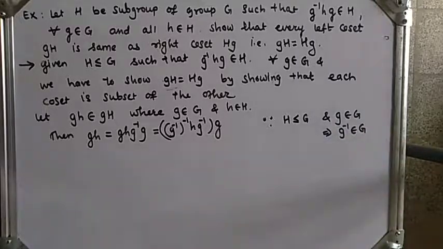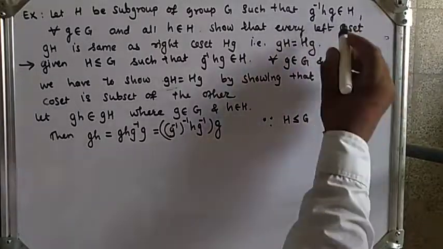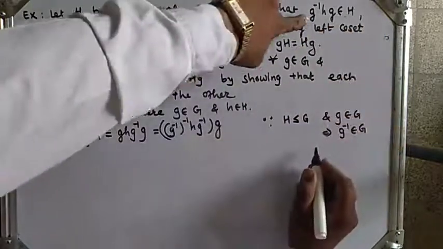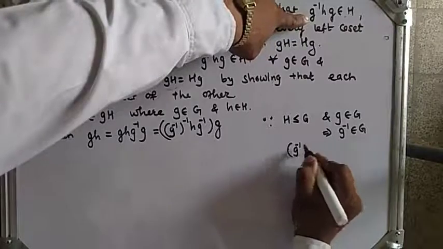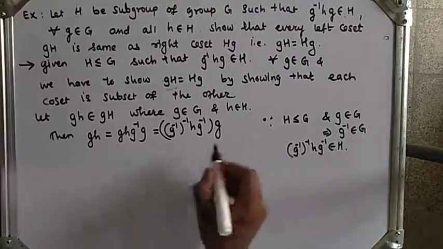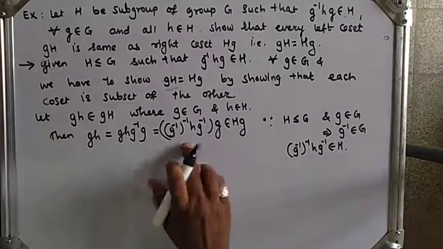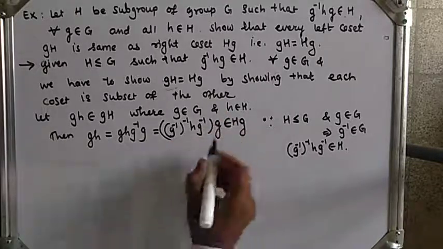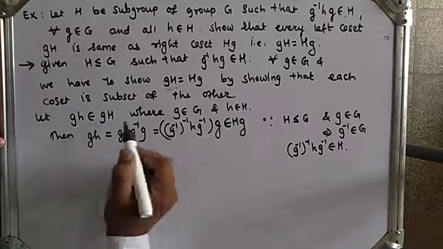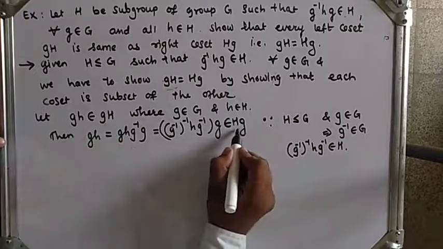We have the condition g inverse hg belongs to H. So I will replace g by g inverse in this condition, and we get (g inverse) inverse h (g inverse) also belongs to H. So this element belongs to H, and g as it is, so this element also belongs to Hg. So I have taken gh belongs to gH, and finally I get gh belongs to Hg, which means gH is a subset of Hg.